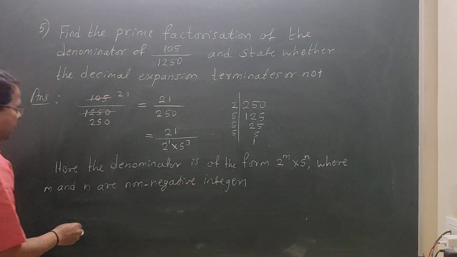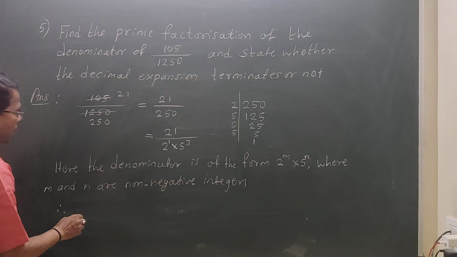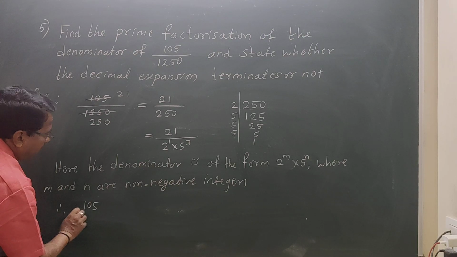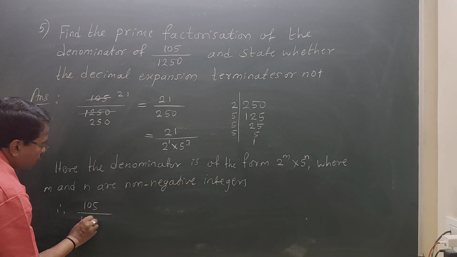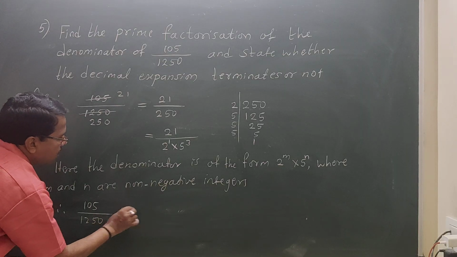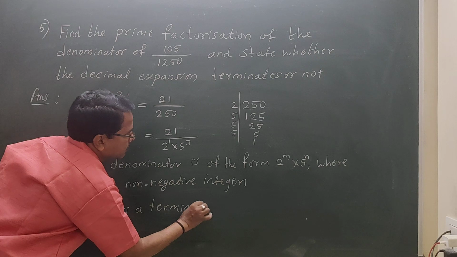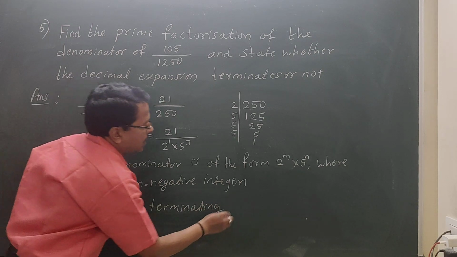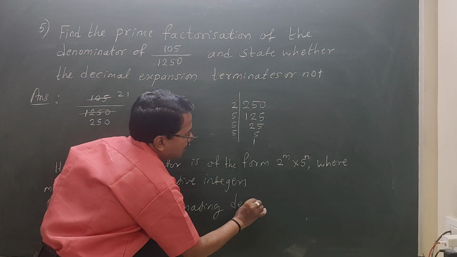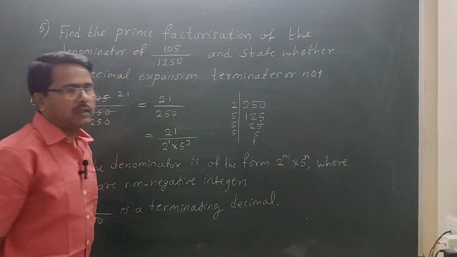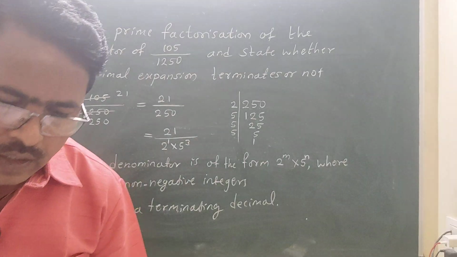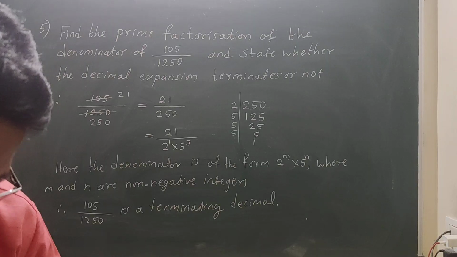Therefore the given number 105 divided by 1250 is a terminating decimal. Okay students, you have understood. Next question.